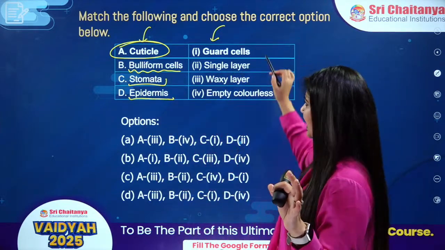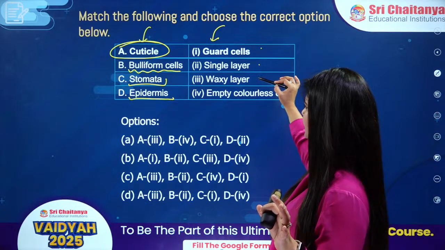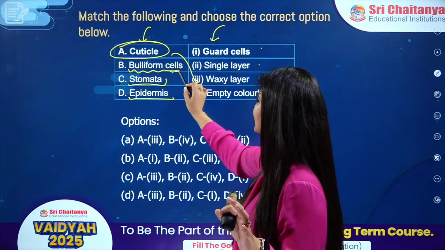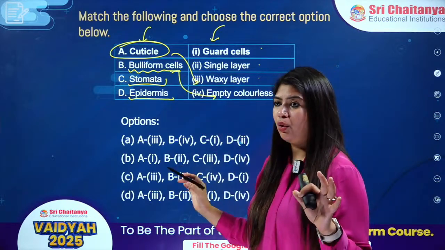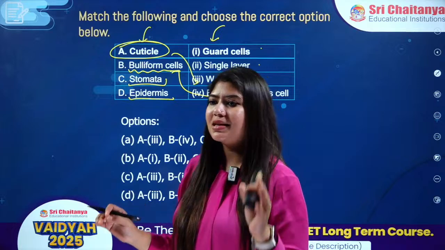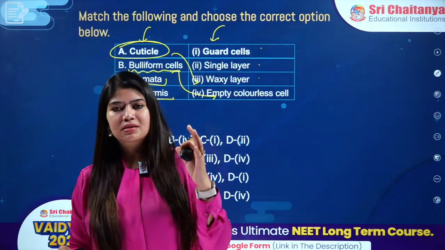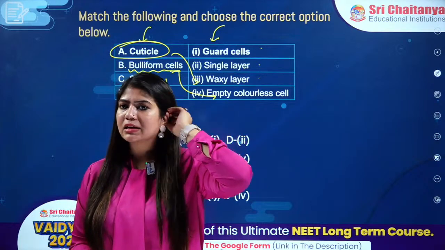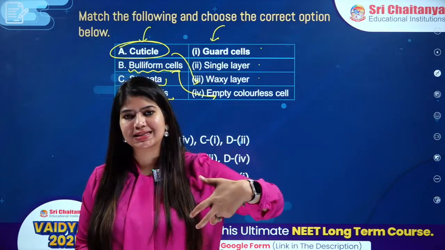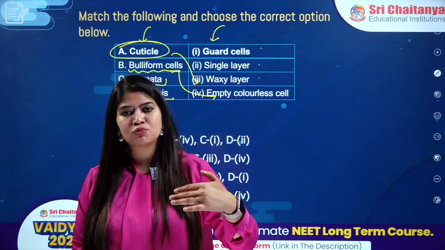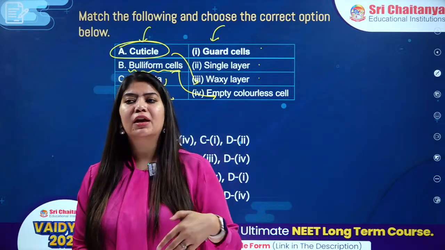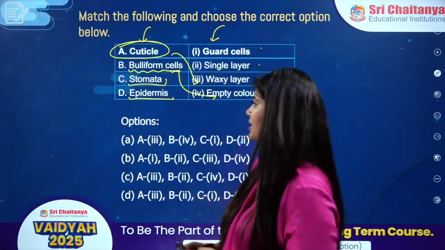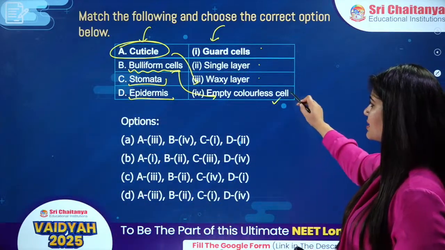Cuticle, guard cell, single layer, waxy layer, empty colorless cell. Cuticle is your waxy layer. Bulliform cells are my empty colorless cells, basically reducing transpiration by curling down. If they are curling down, the exposed surface area would be less, so transpiration would be less. If exposed surface area is more, transpiration will be more. So bulliform cells are empty colorless cells, right?